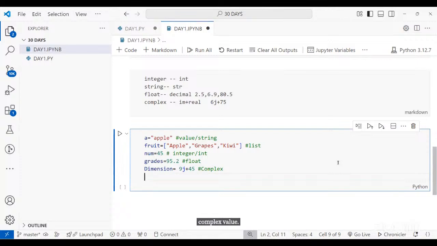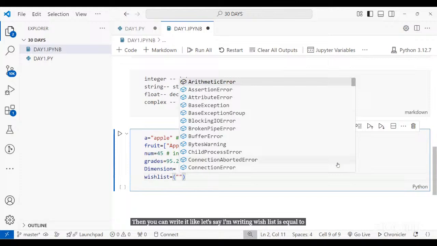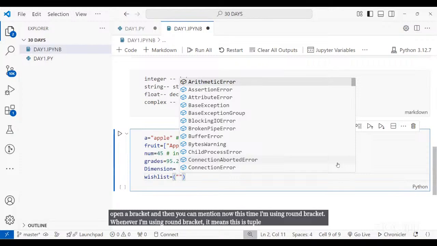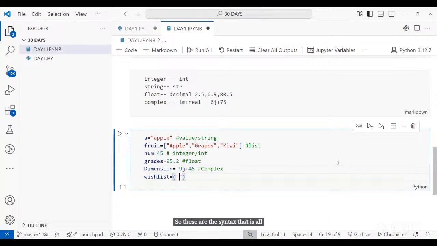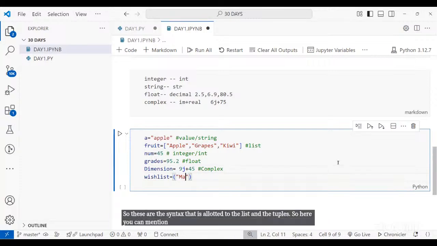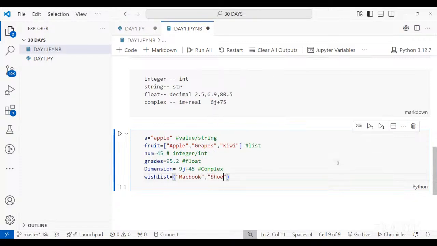If you wanted to store something in the tuple format, then you can write it like, let's say I'm writing wish list is equal to, open a bracket, and then you can mention. Now this time I'm using round brackets. Whenever I'm using round brackets, it means this is a tuple. When I'm using square brackets, it means that is a list. So these are the syntax allotted to lists and tuples. Here you can mention whatever you want to mention. So this is a tuple.